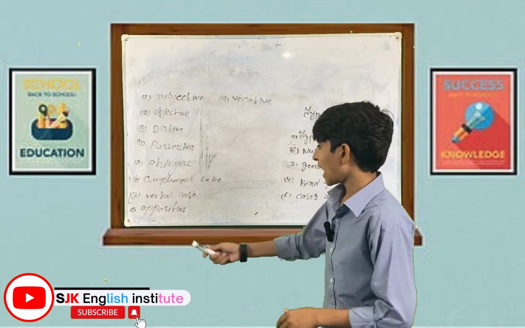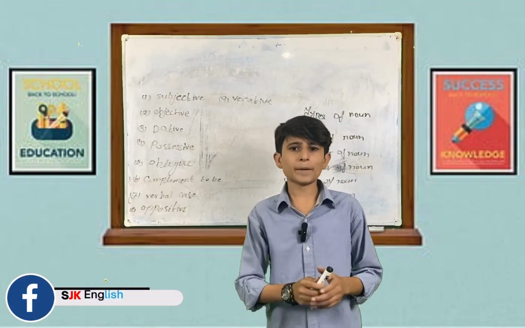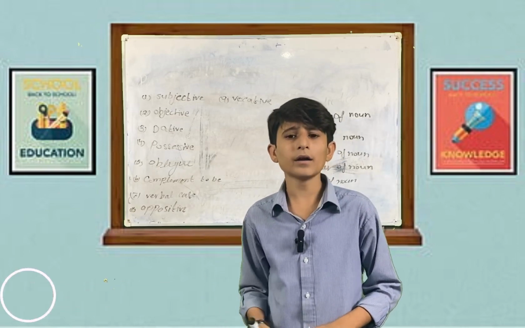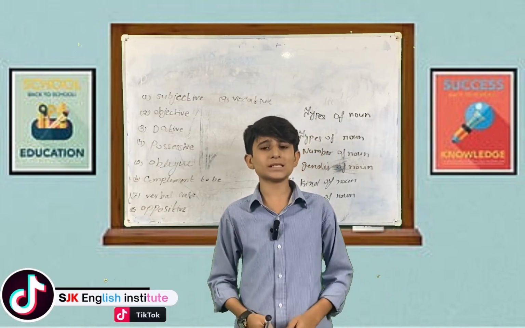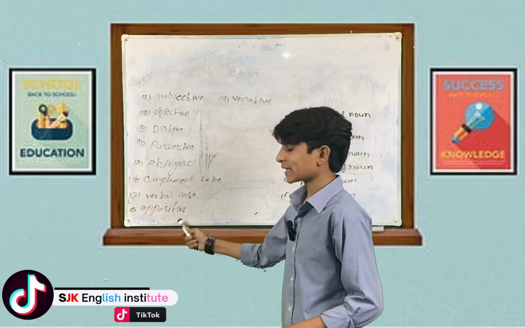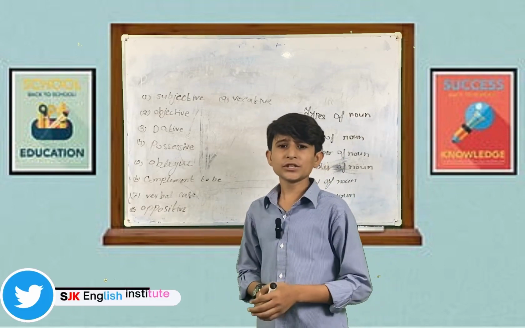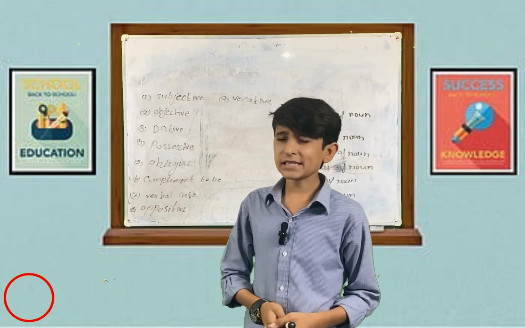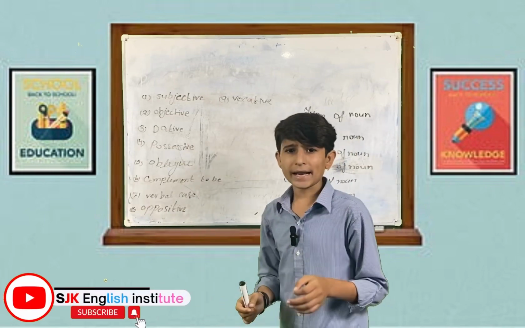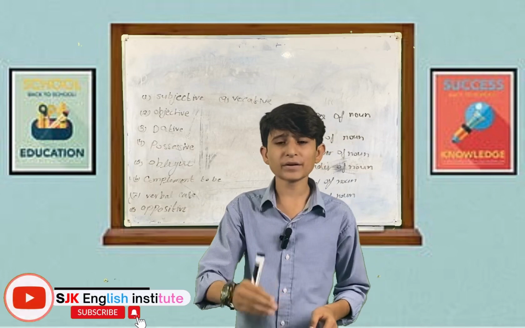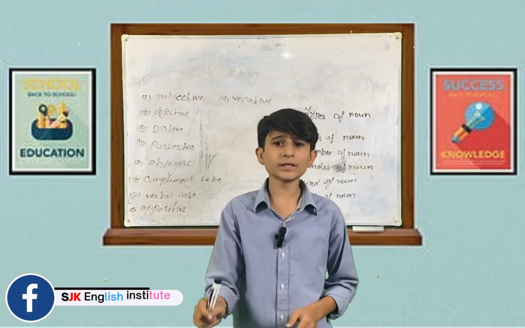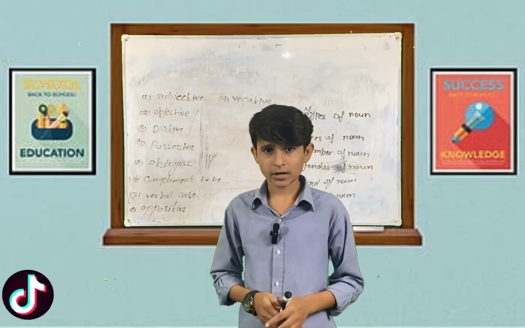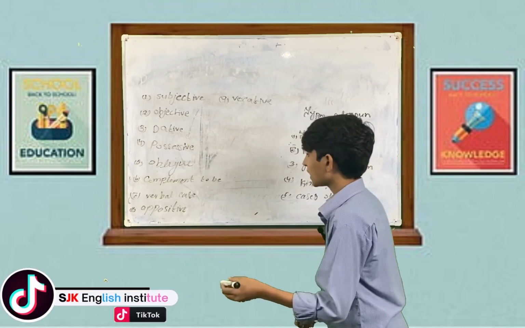Next we have appositive case. Appositive case is when a noun comes in order to modify another noun. Like for example, the chairman, Abraham, looked good. After this, vocative case, when a noun is used in an imperative sentence. Imperative sentence means when we give an order. Like for example, Ali, come here.